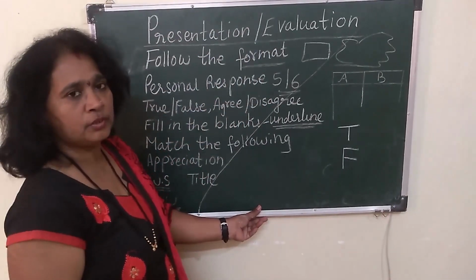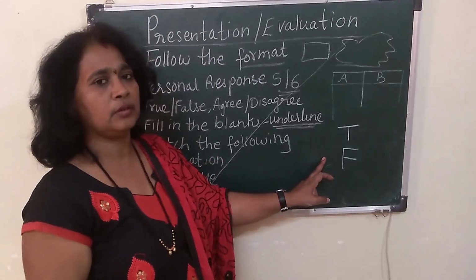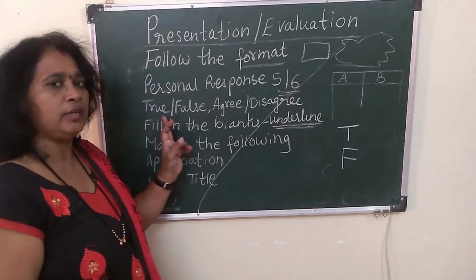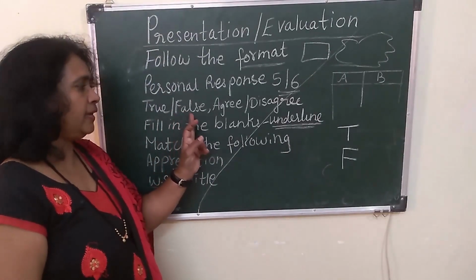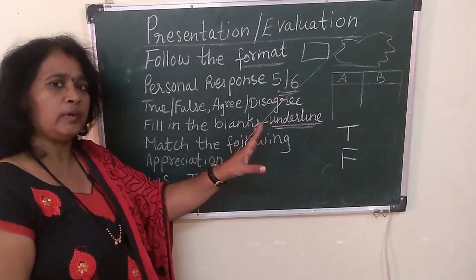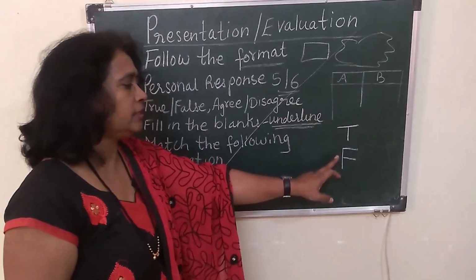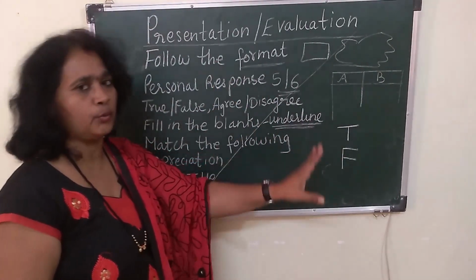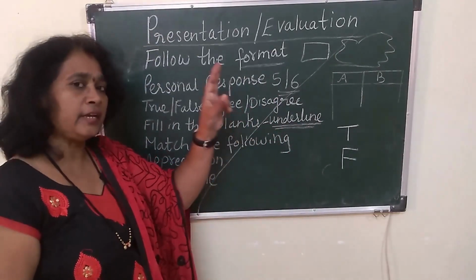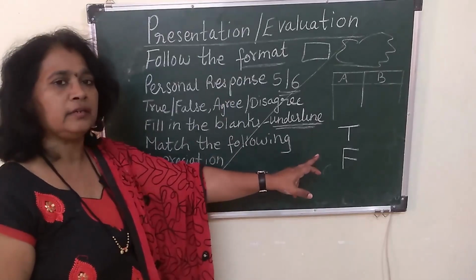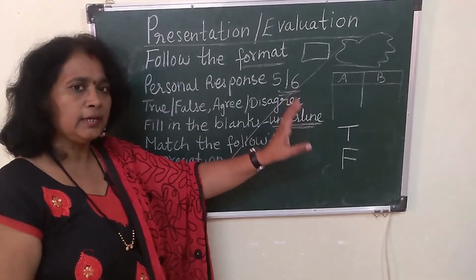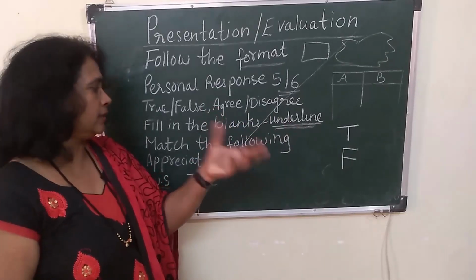Let me tell you children, this is wrong. You have to write T-R-U-E true, F-A-L-S-E false. Then only you get full marks over there. If you have written TF, it will be 0. According to you have written the answers, but according to the board pattern, it is wrong. So we need to practice over these small things.